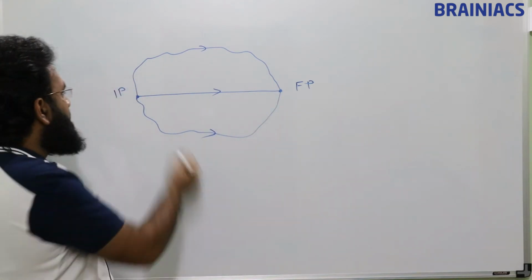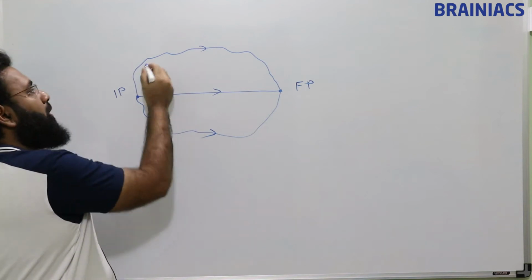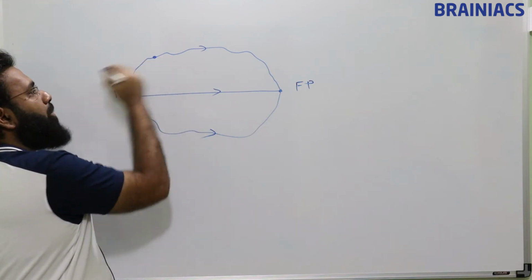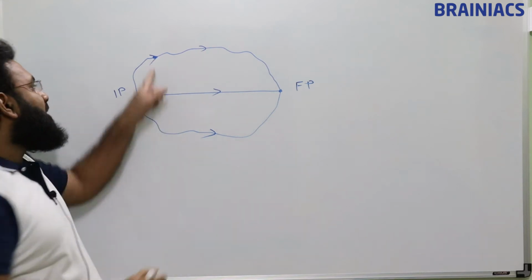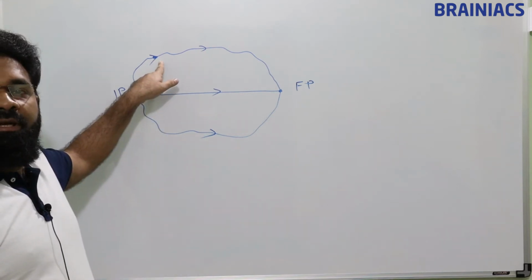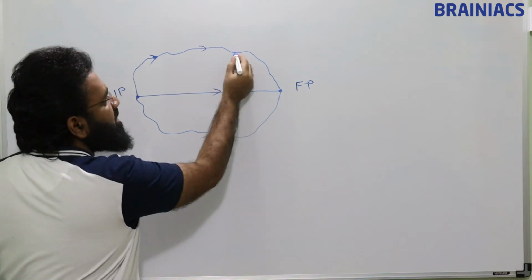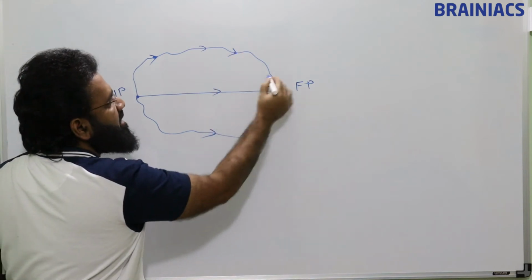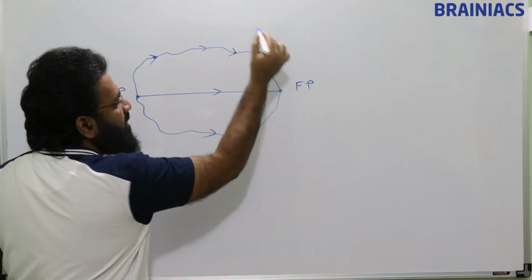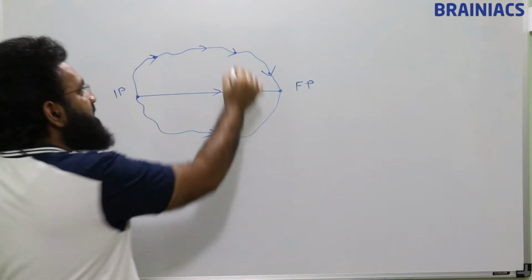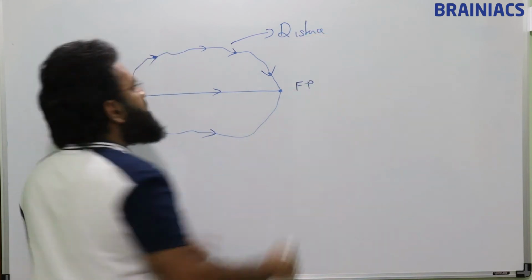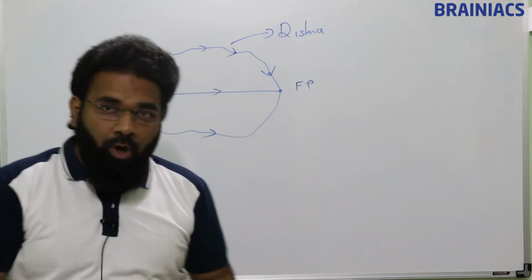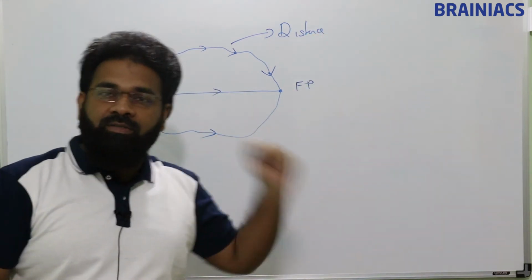Consider this point, the direction of travel is in this direction. If we consider this point, the direction of travel is this. If we consider this point, the direction of travel is here. So this is actually distance. No particular direction, no specific direction for distance.